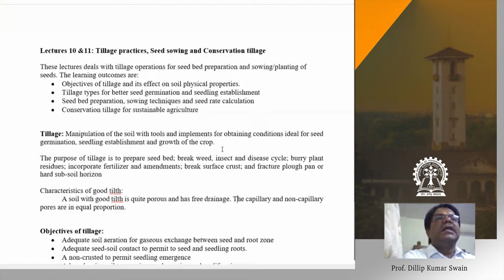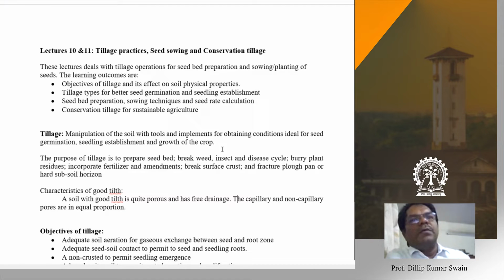Tillage, as you know, is the mechanical manipulation of soil. We do tillage operations with implements, which give ideal conditions for seed germination, seedling establishment, and growth of the crop. When you sow the seeds, germination means the coleoptile and plumule, the shoot portions, come out.